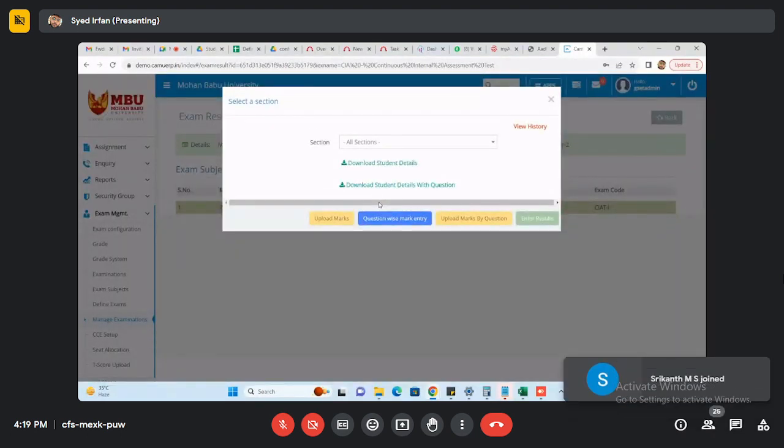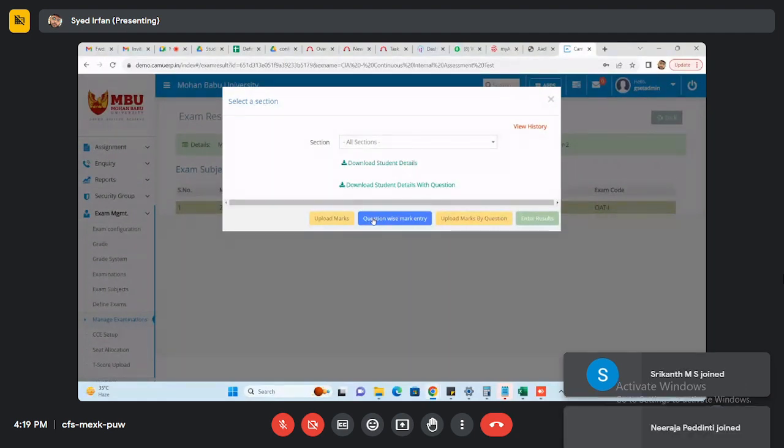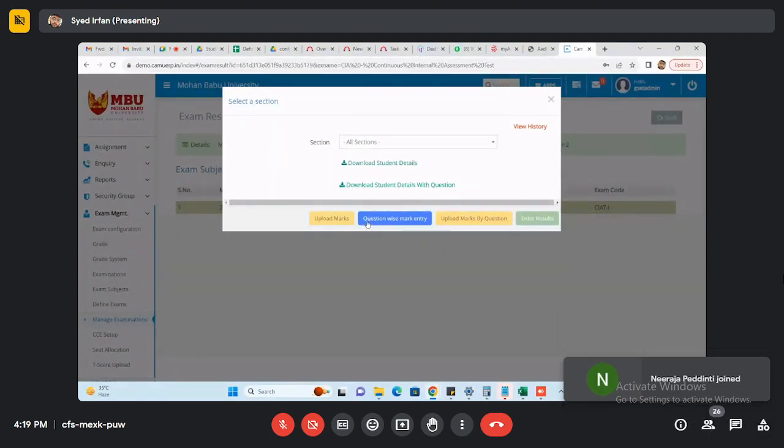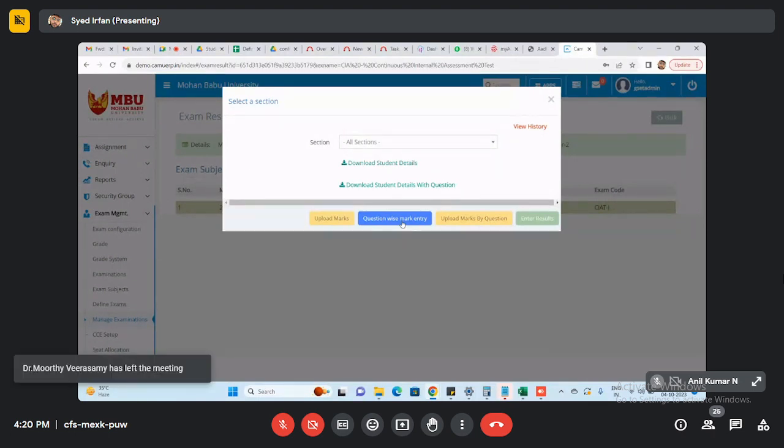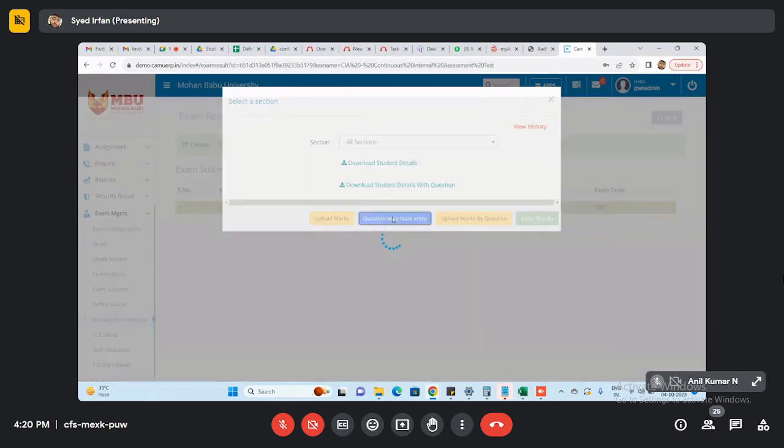So here, usually if you have not mapped the questions based on the assessment, you won't see the question mark wise entry. It will not be highlighted before. Once you map, I mean once you attach that examination question paper based on assessment, then only it will be visible to all who have the permission to access this module. Here also we have two options. One, upload option, and one more thing is mark entry by one student. As of now I just added four students based on this course, so I just click here.